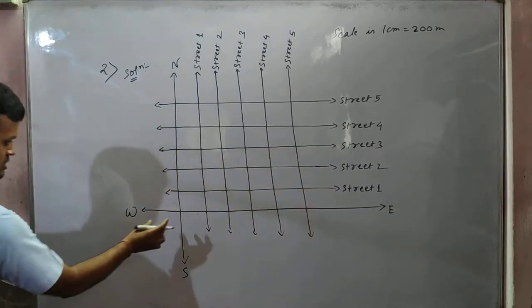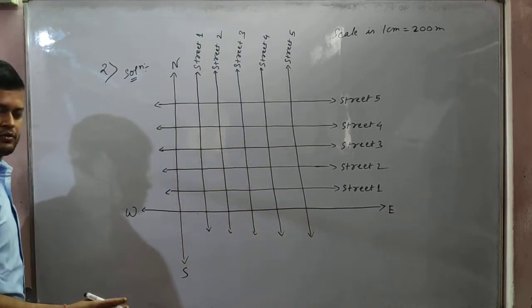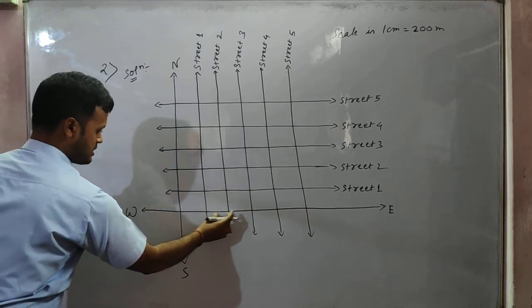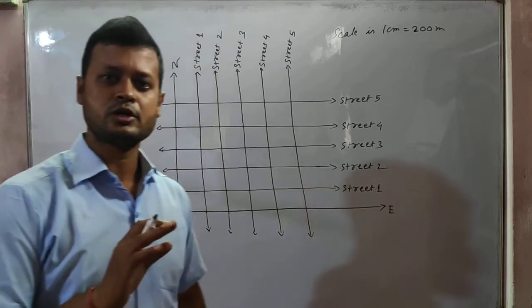That means at the gap of 1 centimeter, you will keep this gap 1 centimeter, 1 centimeter, 1 centimeter, 1 centimeter, 1 centimeter. And 1 centimeter means actually 200 meter.